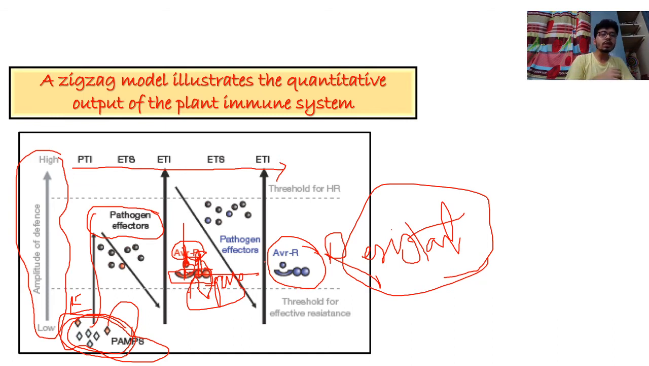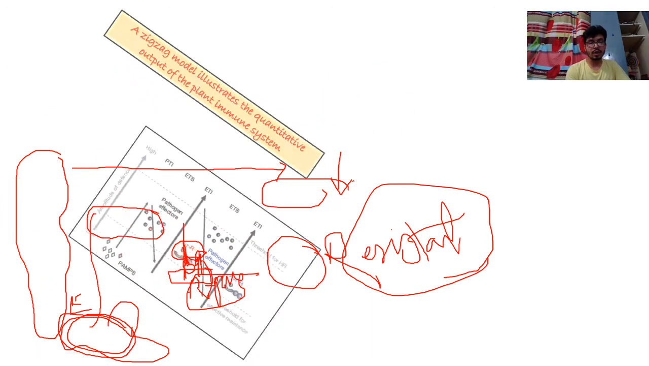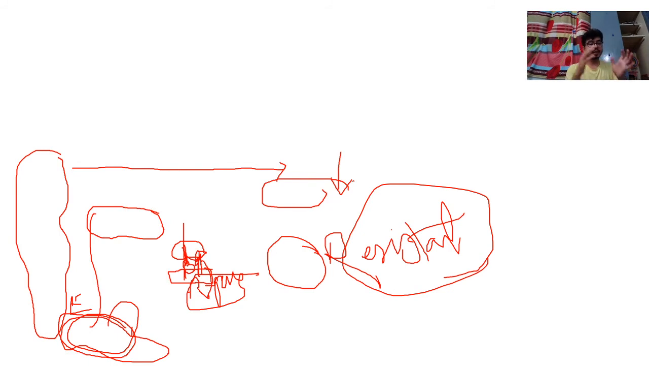So what is the meaning? The threshold of HR means hypersensitivity response. I will discuss in the upcoming slides what HR is, and I will discuss a lot about HR. You just have to understand the zigzag model of the immune response in the plant. This is really very important for you guys.